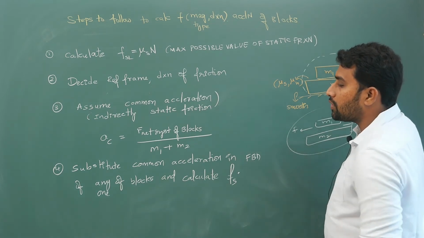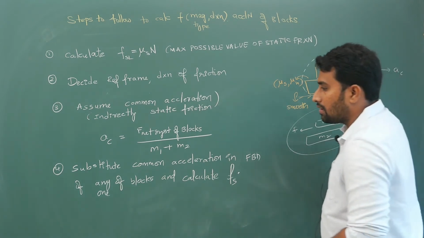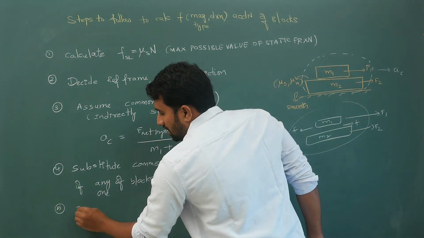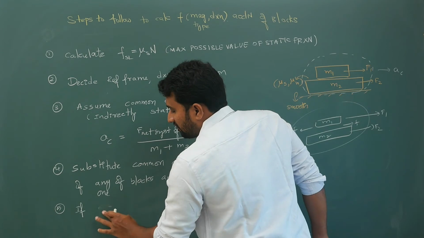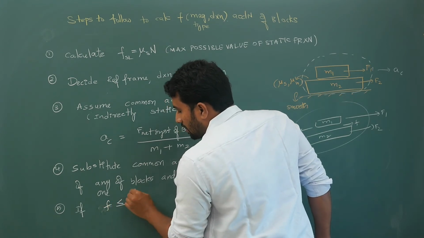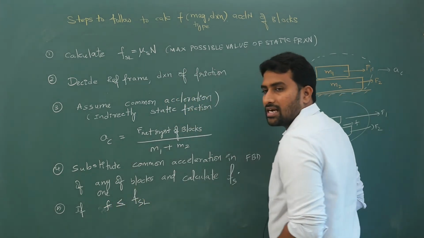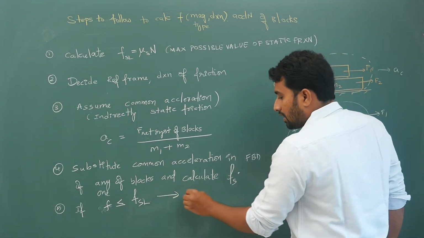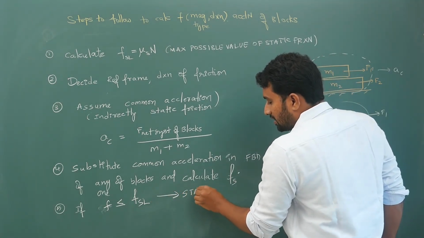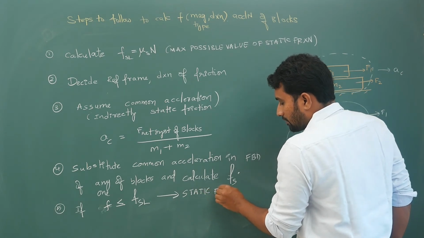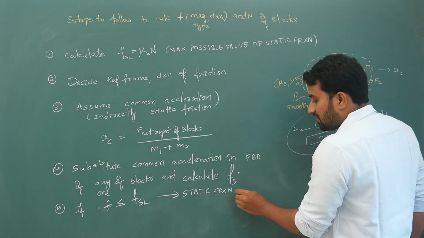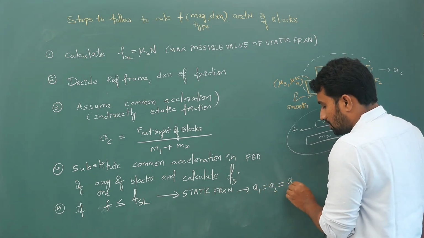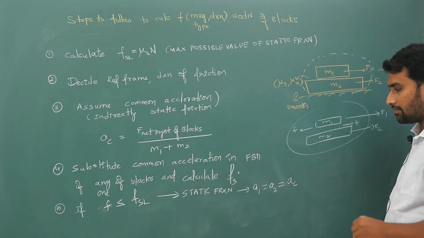The answer lies in this step. If the friction value is less than or equal to limiting static friction, then your answer is that static friction exists between the blocks, and the acceleration of the blocks is A1 equals A2 equals A common.